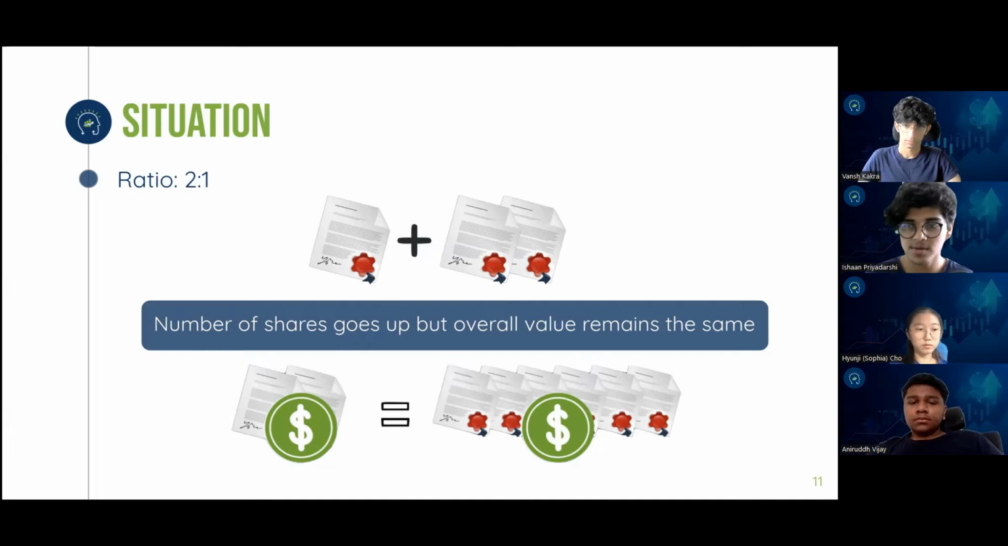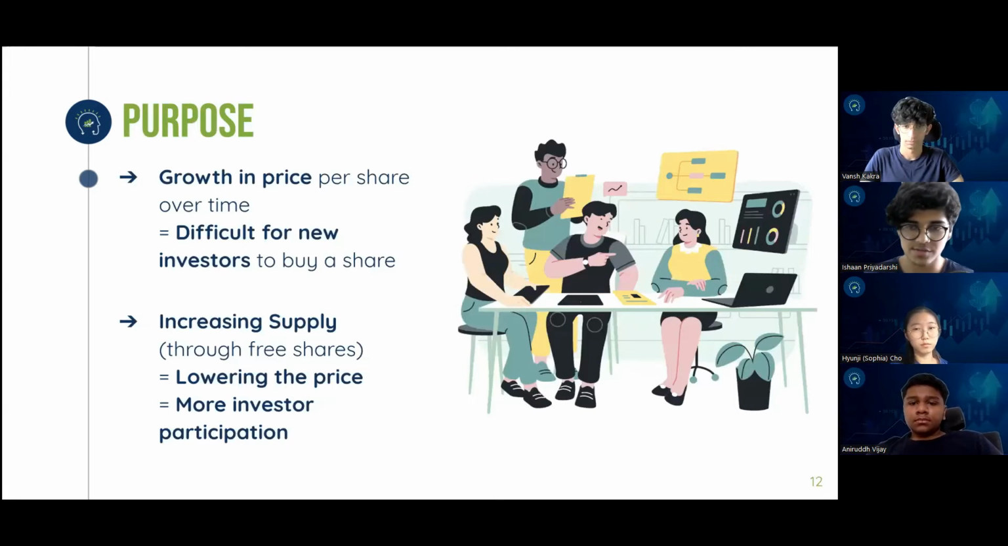However, what's important to remember is that when the bonus shares are issued, the number of shares that the shareholders have will increase, like I said, from 100 to 300, but the actual investment's overall value will remain the same. So the company will only get the investment value for that initial 100 shares that the investor purchased. So you might be asking, what is the purpose of issuing bonus shares to investors?